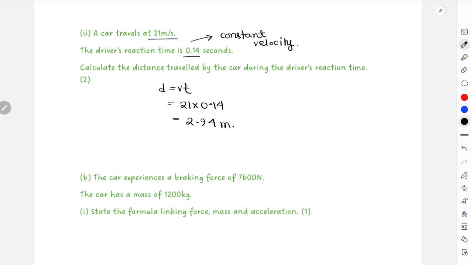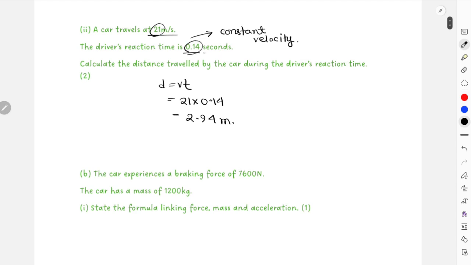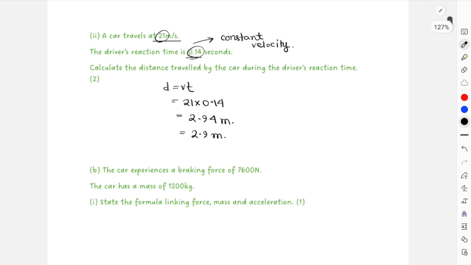But then again, I would not actually write my answer in 3 significant figures. Why is that? Because in your question, the data that they provided, 21 and 0.14, was in at least 2 significant figures, right? As they were in 2 significant figures, I should keep my answer as either 2.9 meters or 3.0 meters. But I cannot keep my answer at a greater number of significant figures than used in the question. That is because the higher the significant figures, the higher the accuracy your data indicates, and your answer should not be more accurate than the data provided by the question. I hope that concept is clear.